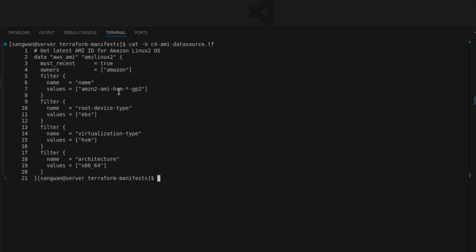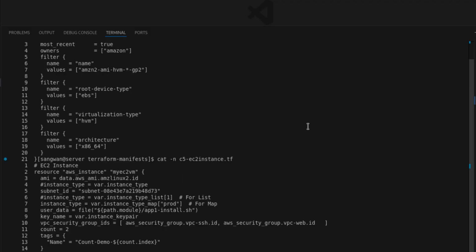These are the filters for my instance: gp2, EBS, HVM, x86 64-bit. This is the filter I specified for my data source. Let's talk about the last file in this group, c5 instance. This is my main file.